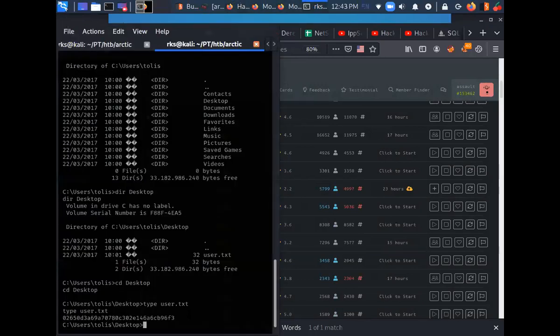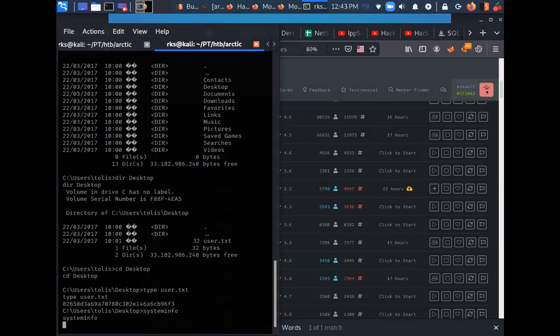Now I want to escalate my privileges to admin. So how am I going to do that? While enumerating the machine locally, the first thing that I'm going to do is systeminfo. I want to see what kind of target operating system it is, to be precise, like what Windows, what version. Let's see.